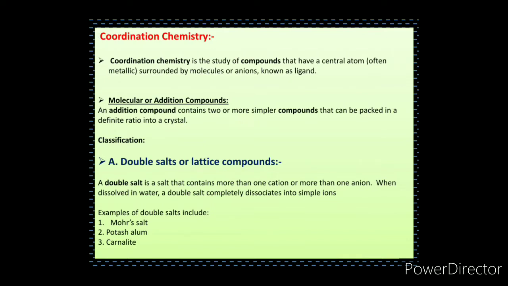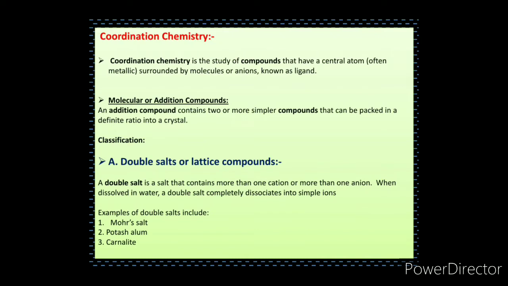The first point is addition compounds or molecular compounds. Addition compounds are also known as molecular compounds. They contain two or more simpler compounds that can be packed in a crystal lattice. It means that when a solution containing two or more salts in stoichiometric proportions is allowed to evaporate, crystals of a new compound separate out. When two or more compounds combine to form a new compound, it is known as an addition compound or molecular compound.